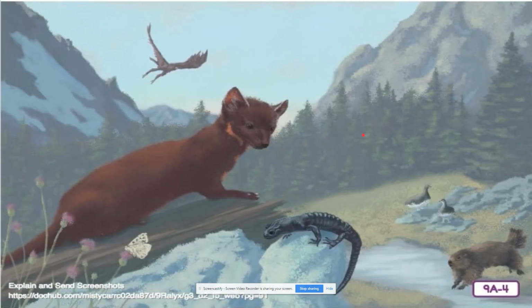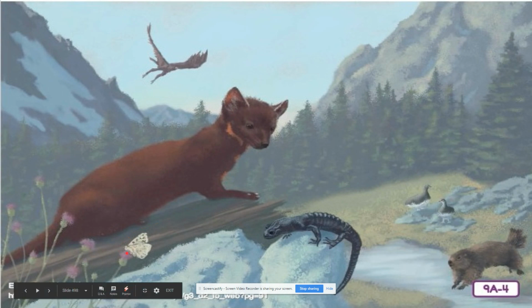Now let's move on. Let's look at the animals that make their homes high in the alpine mountains of Europe. What do you see in the background there on the rocks? The rock ptarmigans live in the Alps. So do the black alpine salamander, the marmot, the golden eagle, the Apollo butterfly. Here's the Apollo butterfly, the pine marten.